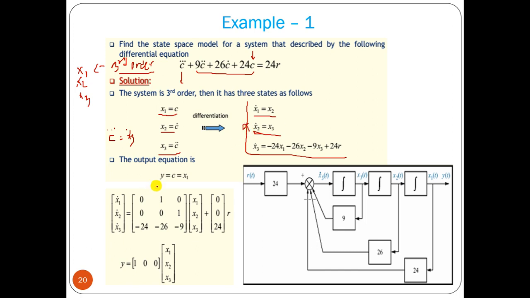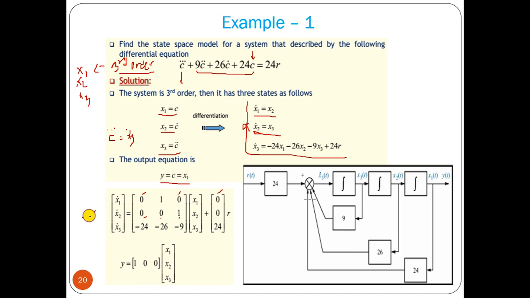Now another equation we know: y equal to c, and c equal to x1, so y equal to x1. So we can form its matrix form, x1 dot, x2 dot, x3 dot. Here x1 dot is x2, x2 dot is x3, and x3 dot is minus 24, minus 26, minus 9, with B being 0, 0 and 24 and u equal to r.